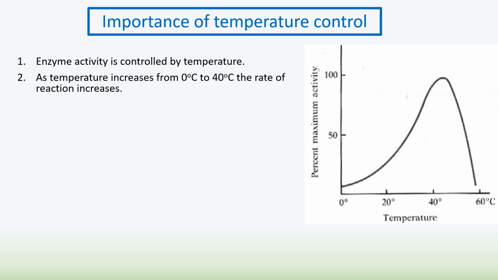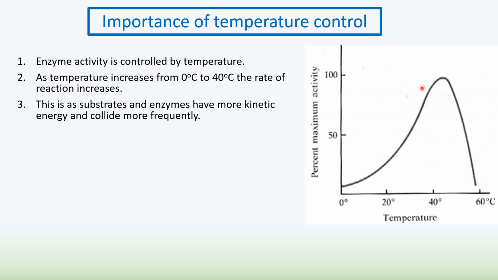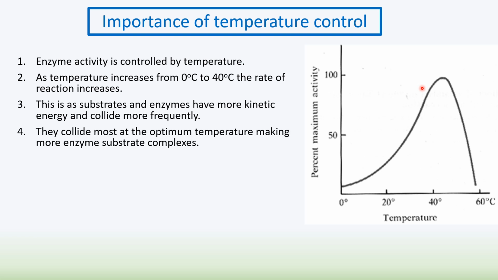As the temperature increases from 0 to 40 degrees, you can see an increase here of the rate of reactions in our body. As substrate and enzymes therefore collide more often because they have more kinetic energy, making more enzyme substrate complexes. And when you get to this top level here, which is called the optimum temperature, which you should always read off the graph. So if you look at this one, it's slightly above 40 according to this graph, but in humans it's about 37 degrees.